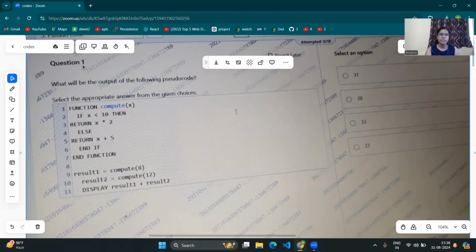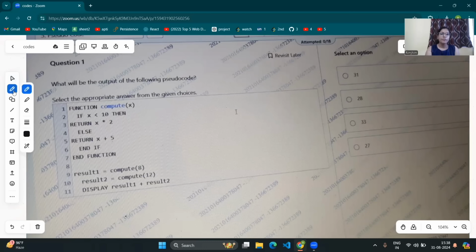So let's see the first question. And the first question here is what? We have to find the output and we have been given a pseudocode. Here is the pseudocode and we have to find the appropriate answer from these options. Now let's see this pseudocode. Going to the first line, here we have a function named compute in which x has been passed as an argument. Now we don't know the value of x. So let's see where this function is called. In line number 7, we can see there is a function call.